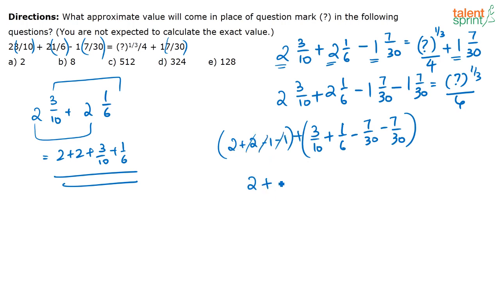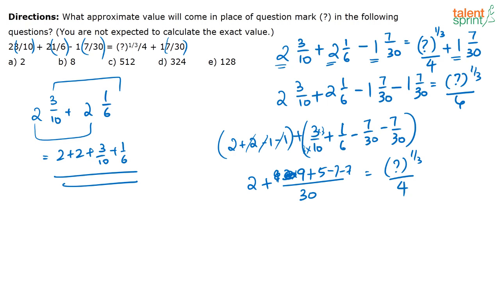Here very easy, LCM is going to be 30. So 3 into 3, that is 9. You have to multiply numerator and denominator by 3 to make this 30, correct?